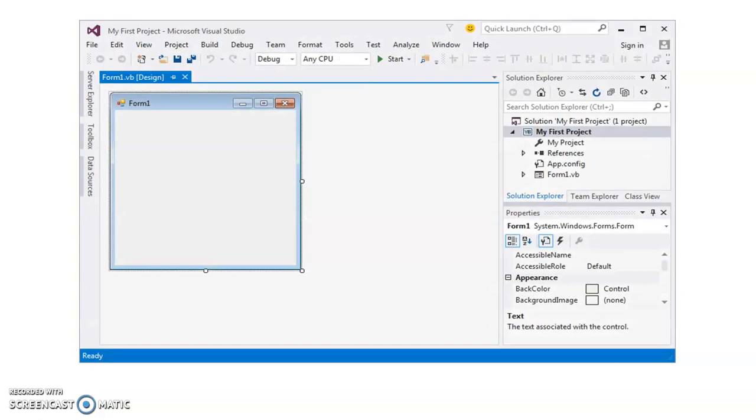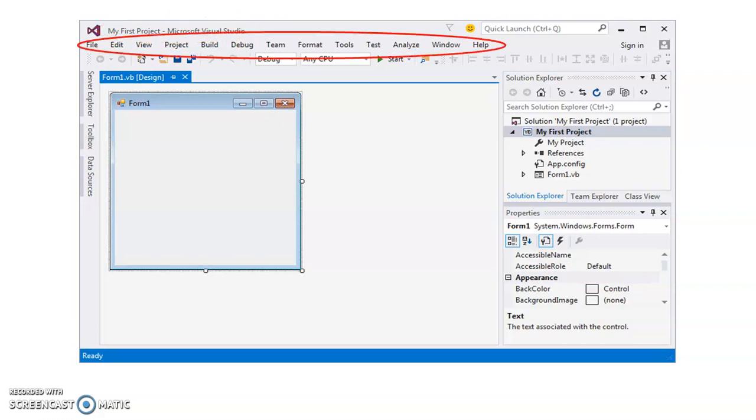So this is the integrated development environment of Visual Basic. Some components of this window you already know. This is the title bar of this window, which shows the name of the application.